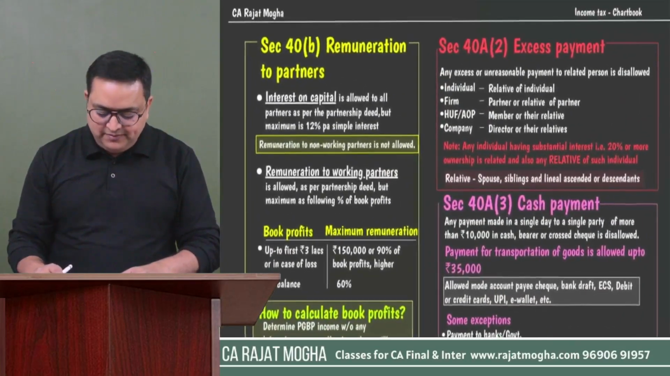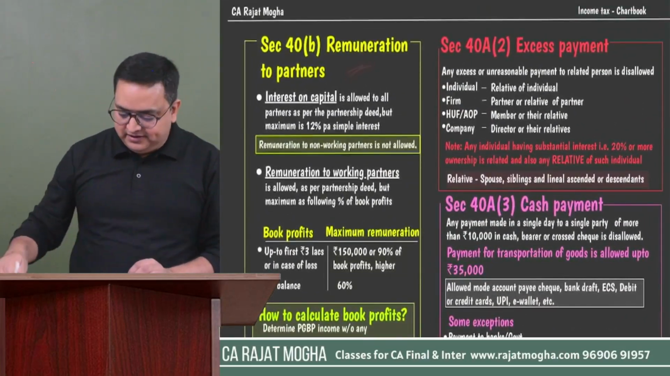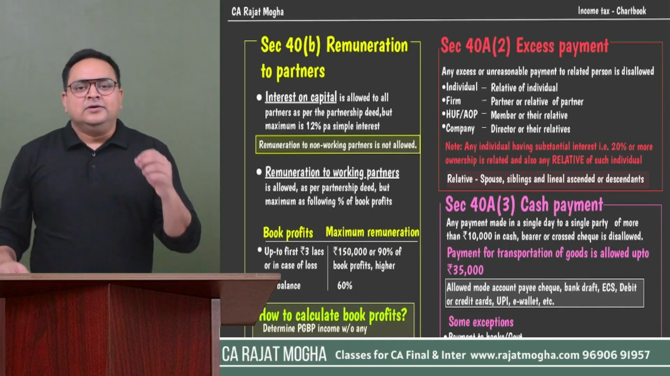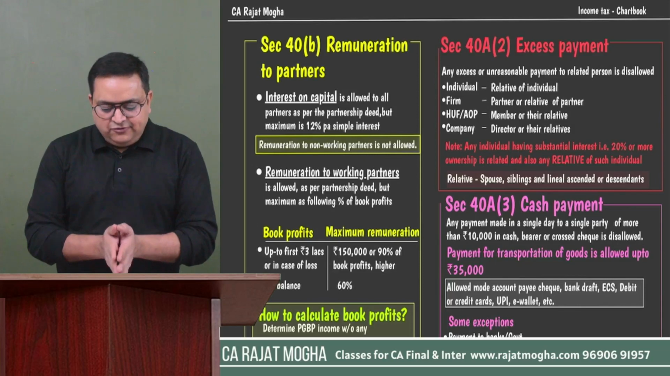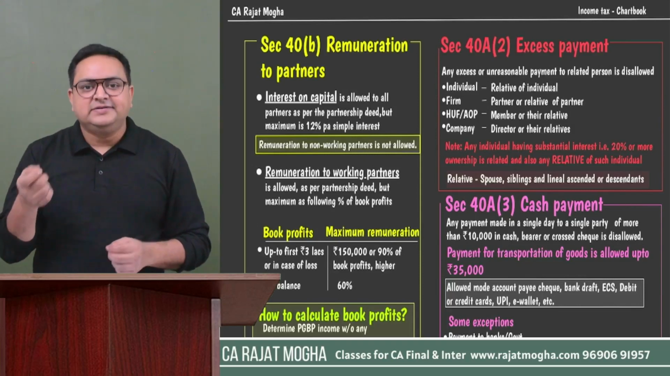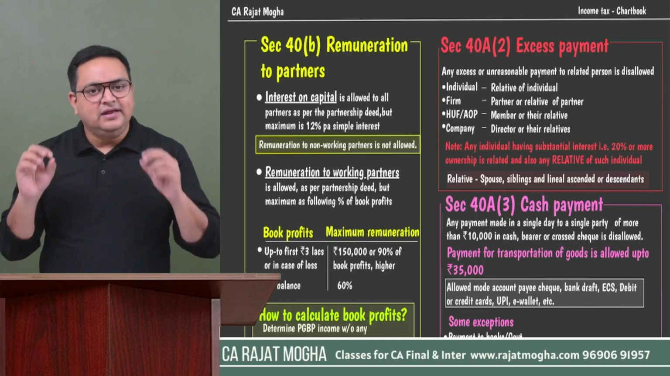Okay, 40 small b. 40 small b is remuneration to partners. So understand this 40 small b, it's a very easy section. This section is basically for partnership firms. So if you are paying remuneration to partners, can you pay any amount? No, there is a limit on that.